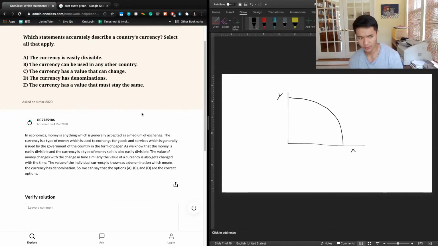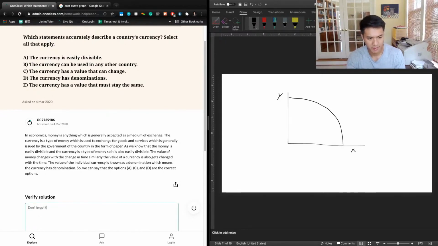So let's take a look at the previous two's answer. So the previous two says that in economics, money is anything which is generally accepted as a medium of exchange. The currency is the type of money which is used to exchange for goods and services, generally issued by the government of the country in the form of paper. As we know that the money is easily divisible, and the currency is a type of money, so it's also easily divisible. The value of money changes with the change in time. Similarly, the value of currency also changes with time. The value of individual currency is known as denomination, which means the currency has denomination. So we can say the options A, C, and D are the correct options.